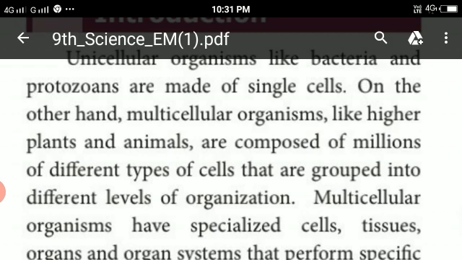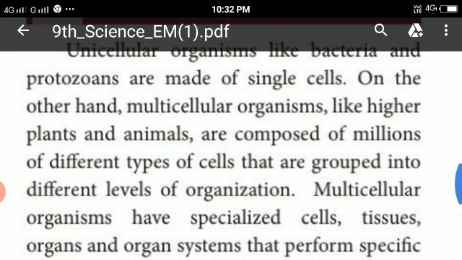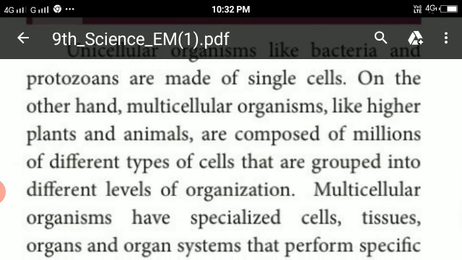First, we should know what a unicellular organism is. A unicellular organism has only one cell, like bacteria and protozoan. It's a good example of a unicellular organism. On the other hand, all the higher plants and animals are called multicellular organisms.